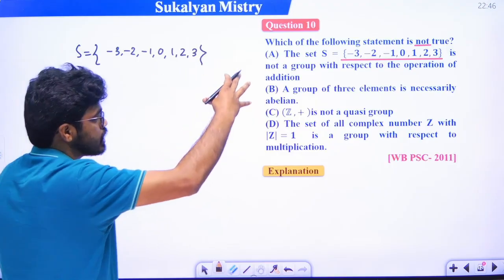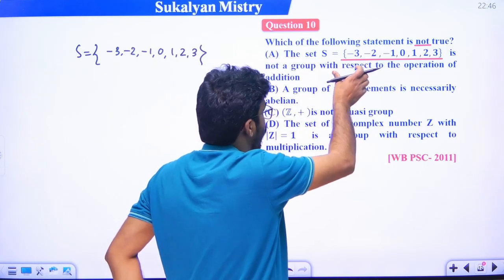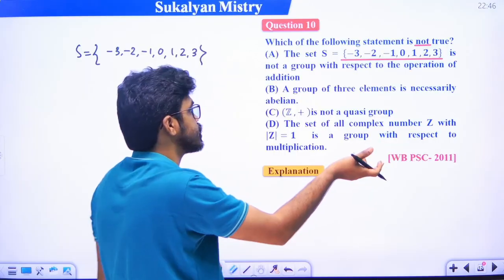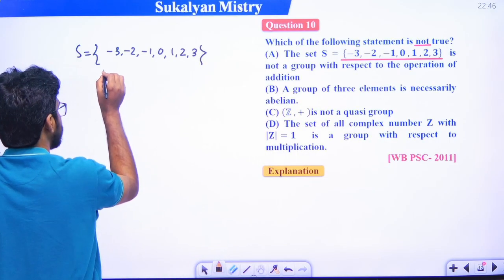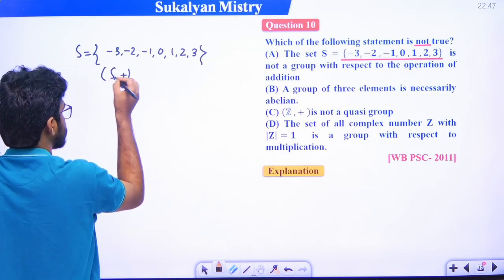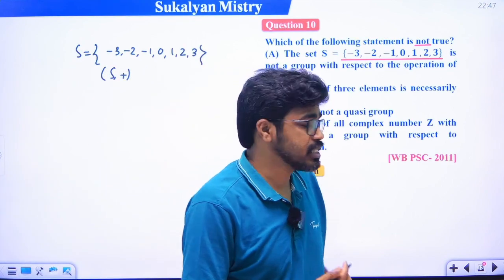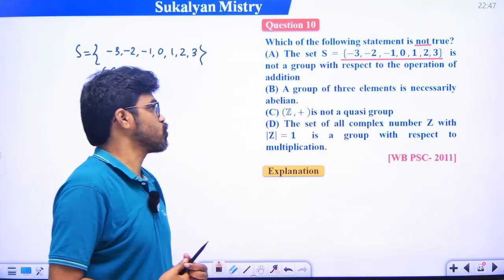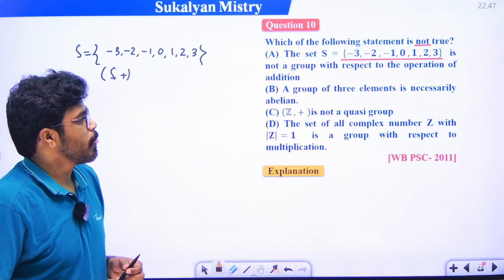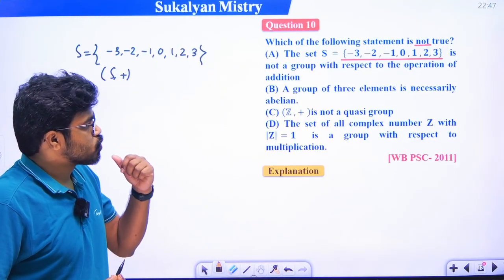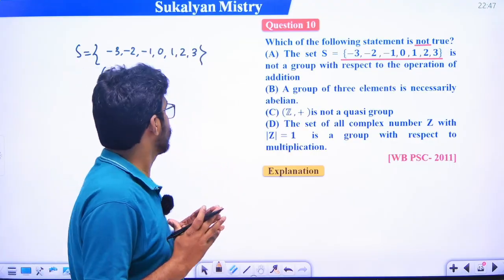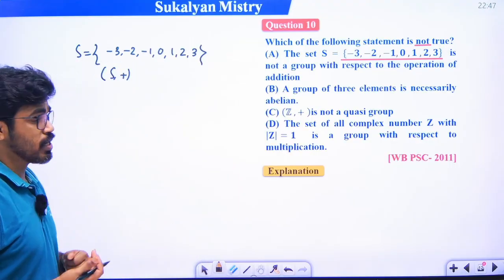It is given this is not a group with respect to the binary operation addition. Addition respect group form করবে না. এটা কি true না false? Obviously দেখো, first of all দেখো এটা group হবে কিনা চেক করো. Closure property কে satisfied করছে?